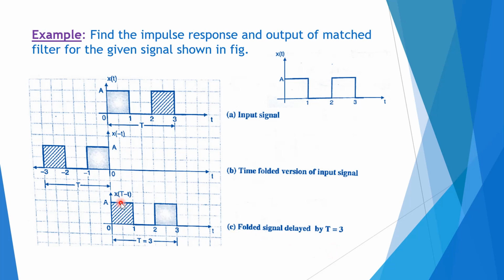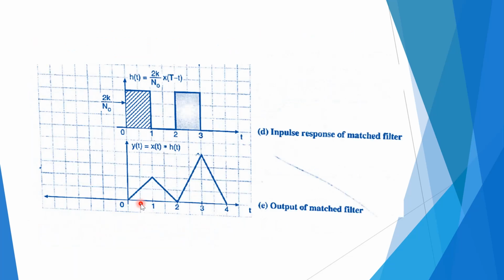If you find out, that is nothing but x of t minus tau. We can draw this signal from 0 to amplitude A. Again, it is the time folded version of the input signal, delayed version of the same, that is x of T minus t.